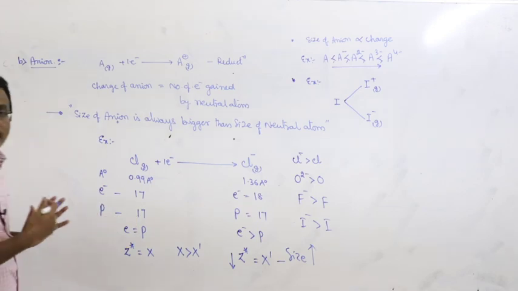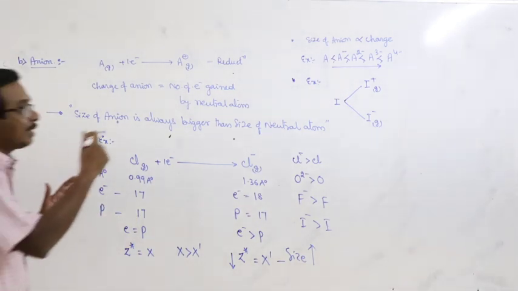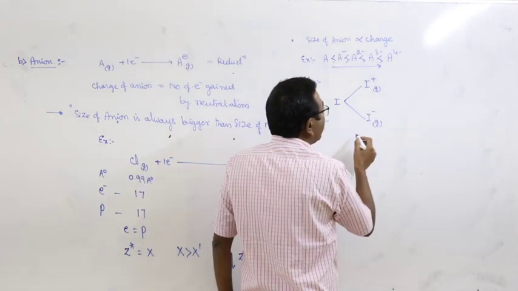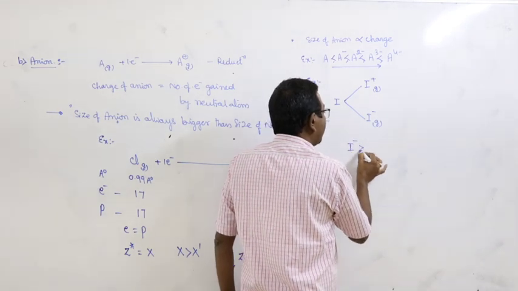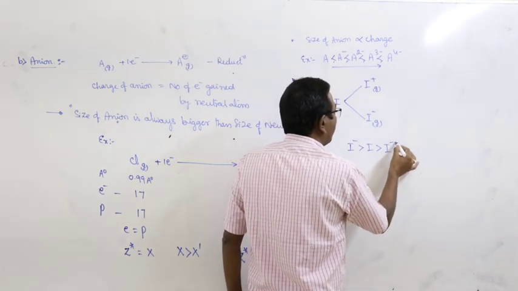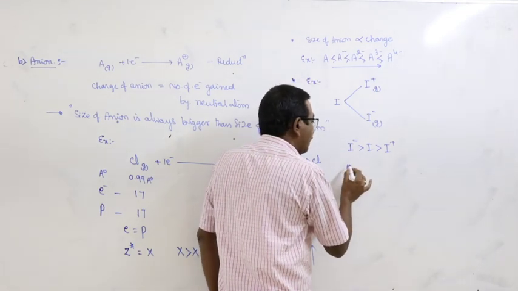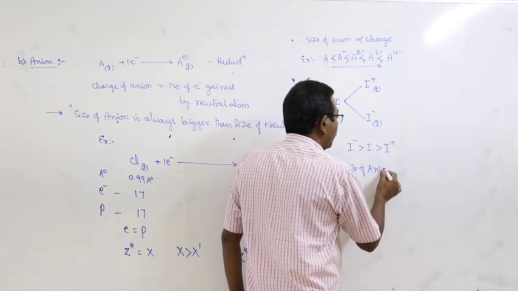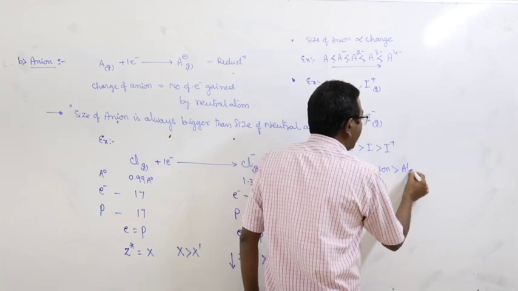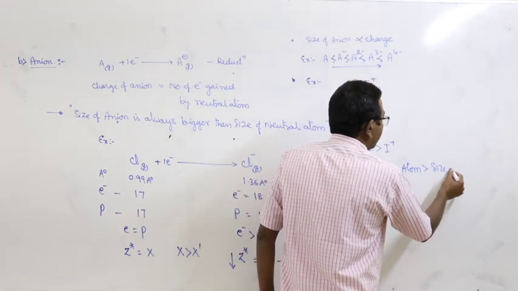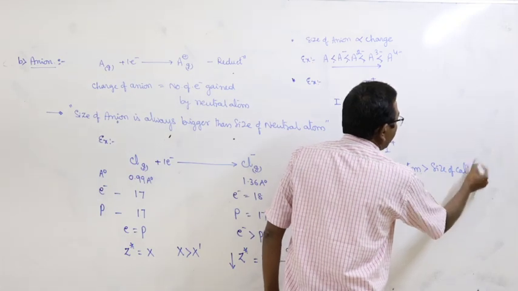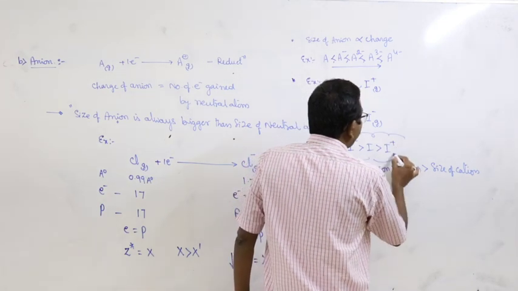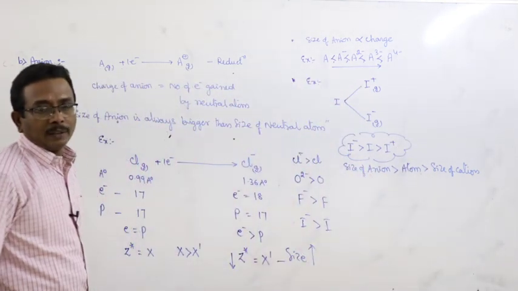Based on the discussion here we can write the order of the ionic radius, that is I minus greater than I greater than I plus, means the size of anion greater than atom greater than size of cation in case of an element. Size of anion bigger than size of atom bigger than size of cation.